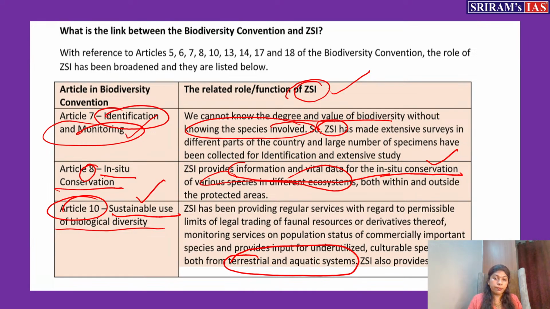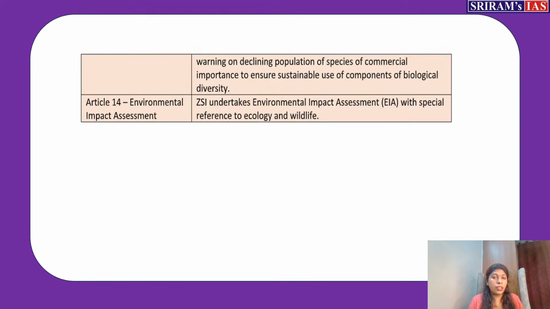They are checking everything, and in that way they are giving a warning also. If some species is commercially exploited, they are giving a warning that this species is going to be threatened or extinct. And we also know they are preparing the Red Data Book. So in this way, the sustainable use of biodiversity, which is mentioned under the CBD, is taken care of by ZSI.